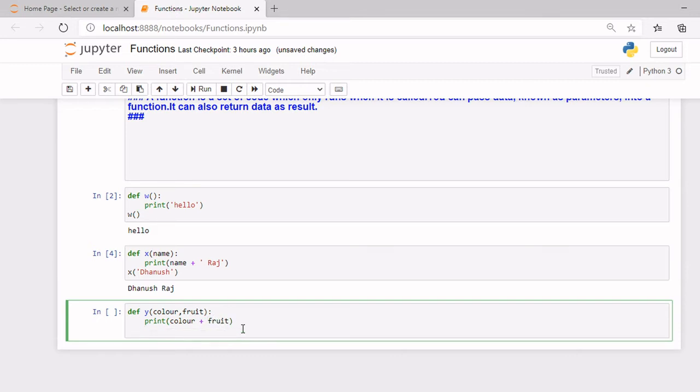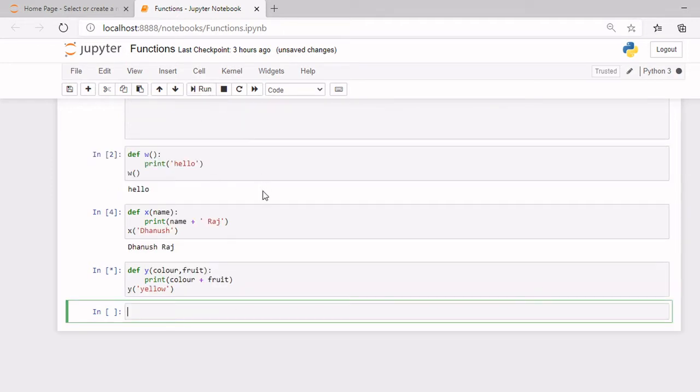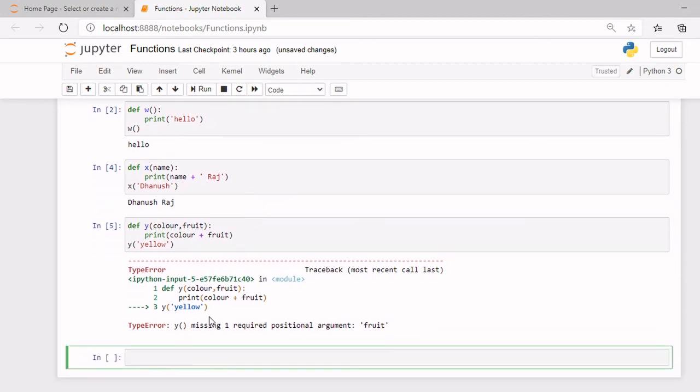And now I should call the function and also provide both the arguments. If I just provide one, it will be an error. So first, to show you what error there is, I will actually do the error. I'll provide only one argument, yellow. Now when I run it, you see it's telling me I'm missing one required argument.